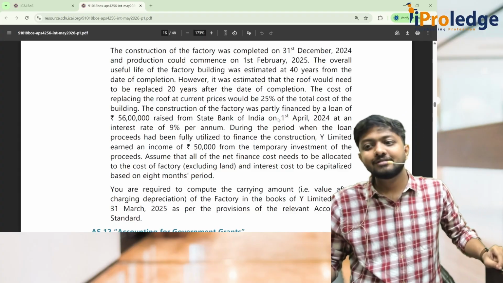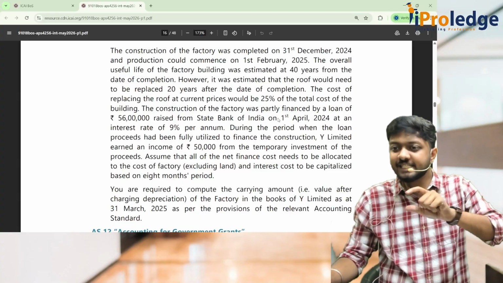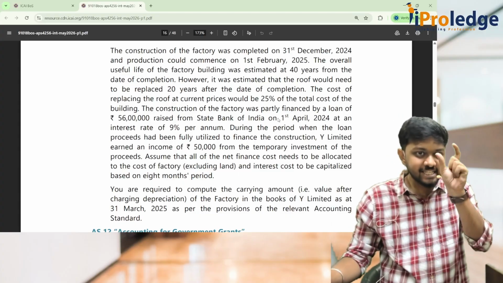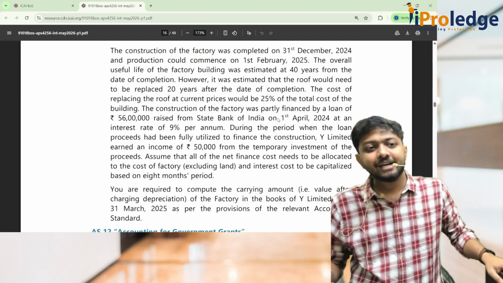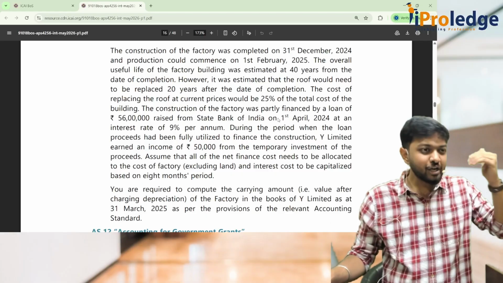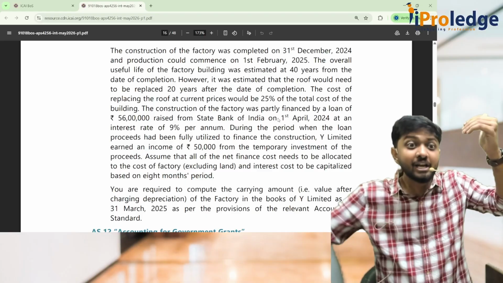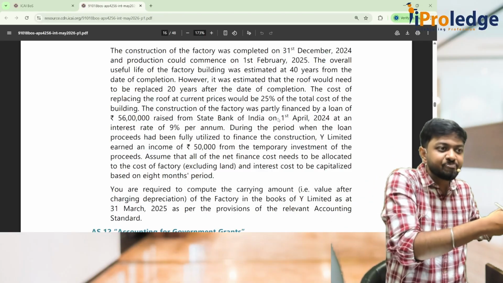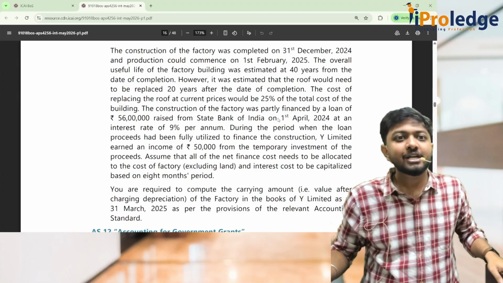If it is a specific borrowing, then if you get any income by reinvesting the excess of the loan amount, that can be subtracted from the interest in the cost of capitalization. That means whatever interest you add to the cost of the asset, this interest which you have got as income by employing these excess funds of the loan can be subtracted from the cost of the asset only.